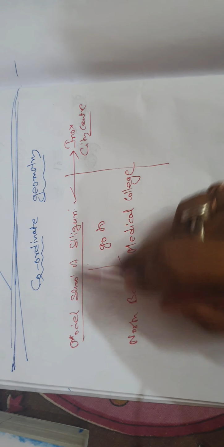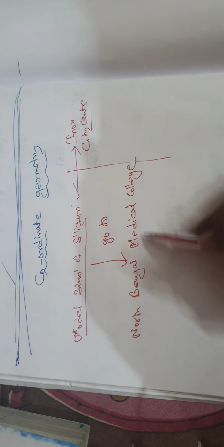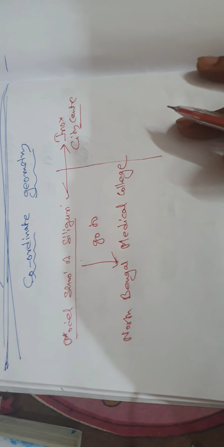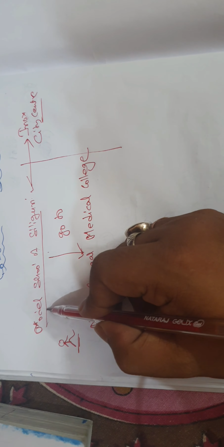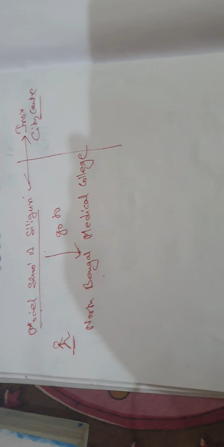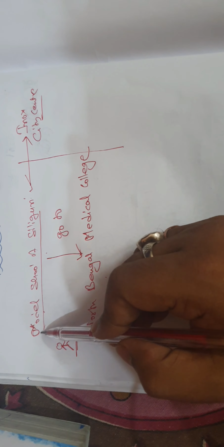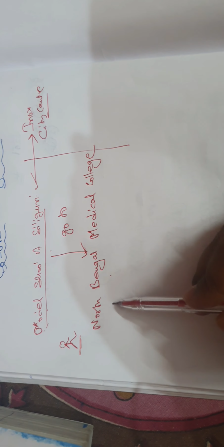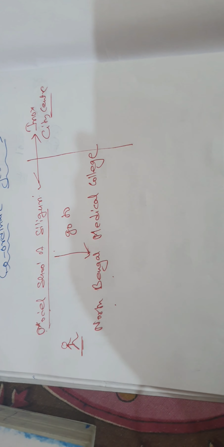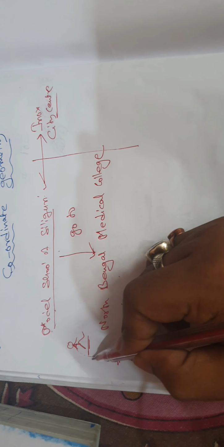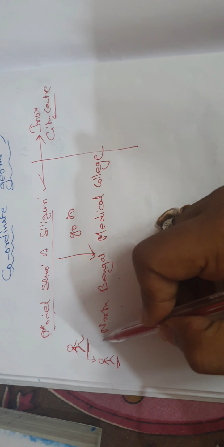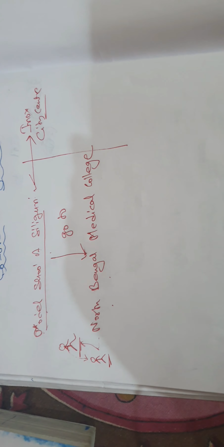Now first let us talk about Model School of Siliguri, and one person is going to North Bengal Medical College. Now he doesn't know how to go. He has been asked to go from Model School of Siliguri to North Bengal Medical College. He is in Model School and he needs to go to North Bengal Medical College. Now how will he go? So he asks a person who knows, can you tell me how I can go? Now the person started telling him certain things.